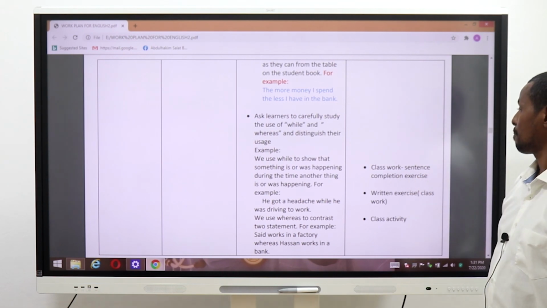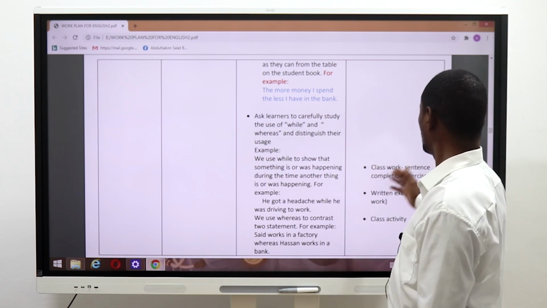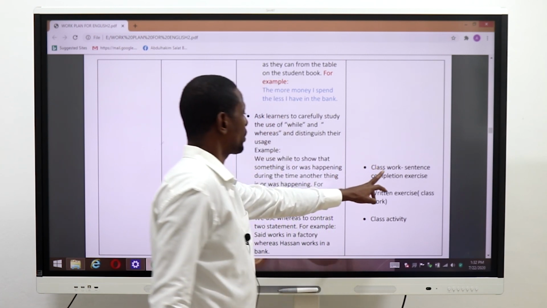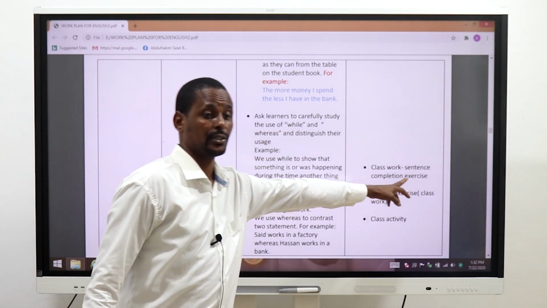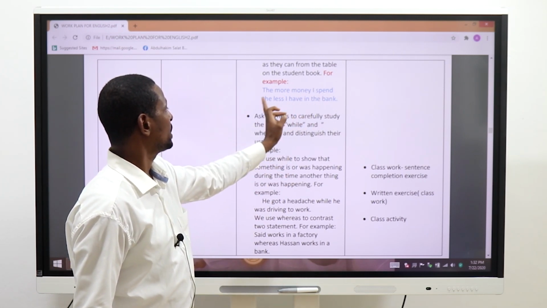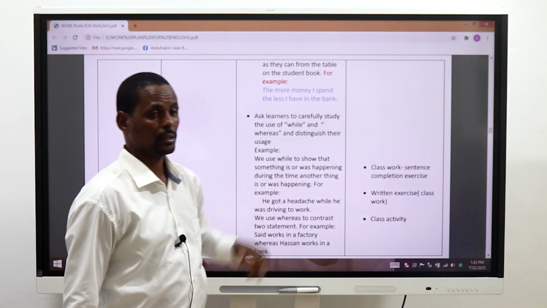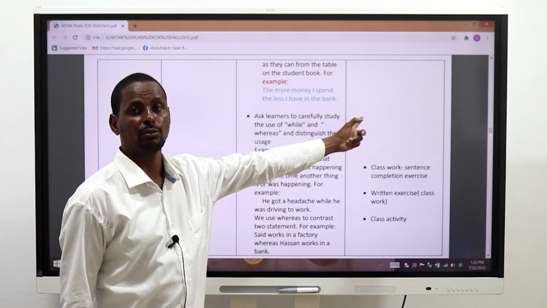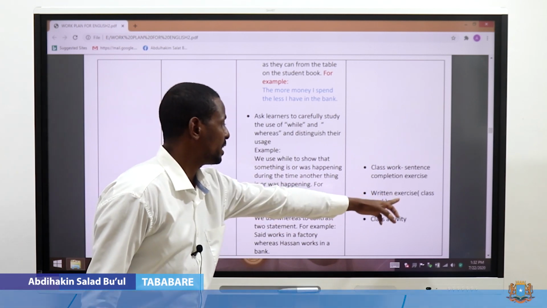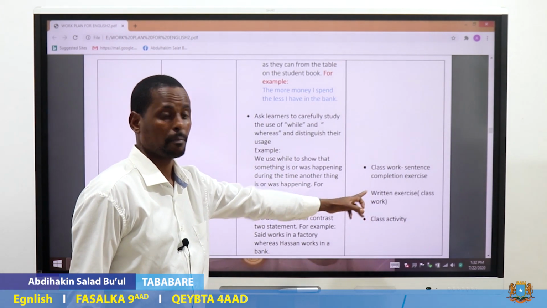Then assessment. Since we have said they should write as many sentences as they can, classwork: a sentence completion exercise. For example, you can break it like here: the more money I spend, the less I have in the bank. The more money I spend, dash. It is for the student to fill in. Completion exercise. Written exercise. This should be classwork. They should do it in class.